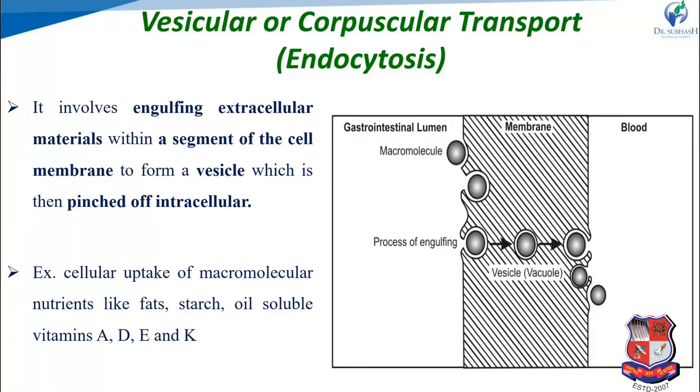It involves the engulfment of extracellular materials or drug molecules within a segment of the cell membrane, forming vesicles which then pinch off and are transported across the cell membrane to the intracellular space. An example is the cellular uptake of macromolecules like nutrients, fat, starch or soluble vitamins by the endocytosis mechanism.